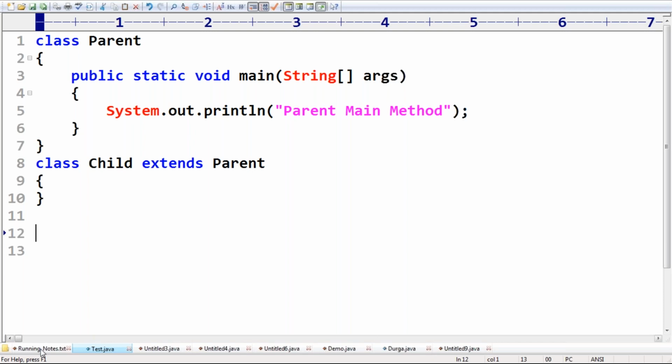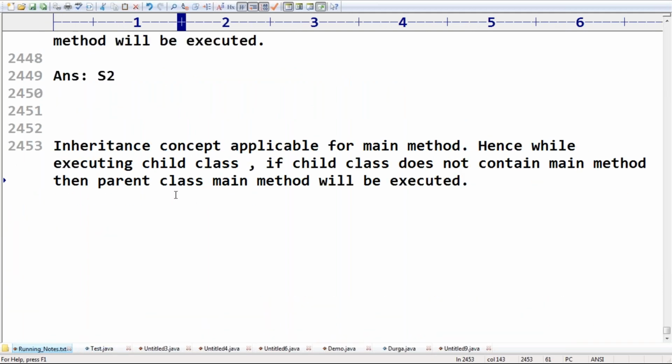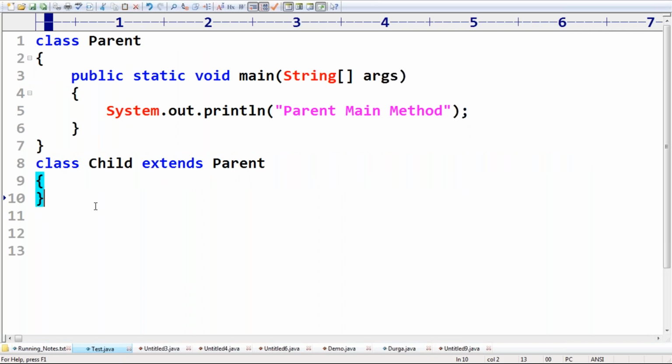Clear, right? Any explanation required? The overloading concept is applicable for the main method. The inheritance concept is applicable for the main method. Now the next terminology, very simple, right?